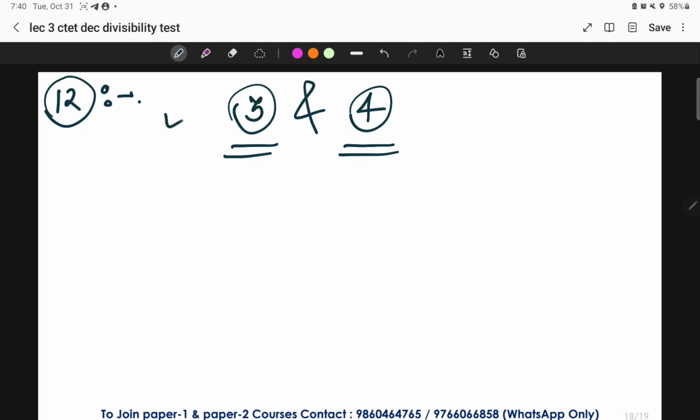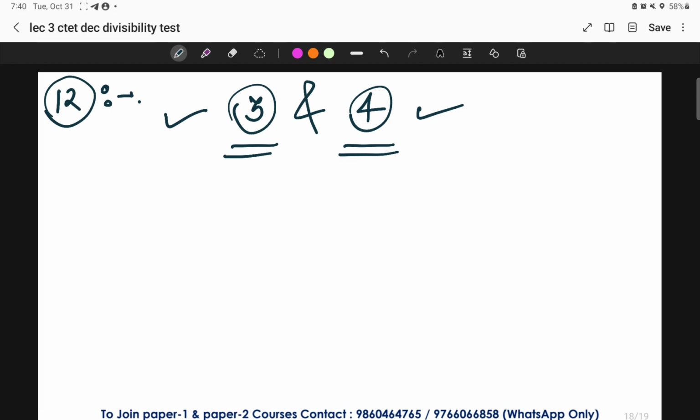We know the divisibility rule of 3, we know the divisibility rule of 4. If the given number follows the divisibility rule of 3 as well as the divisibility rule of 4, combined together that gives us that the number is divisible by 12 as well.